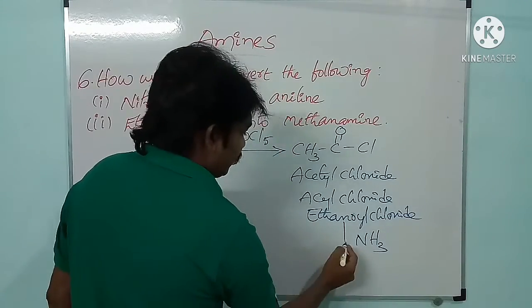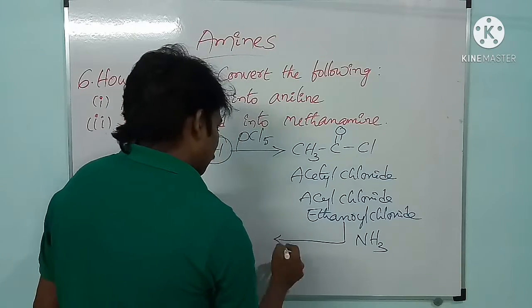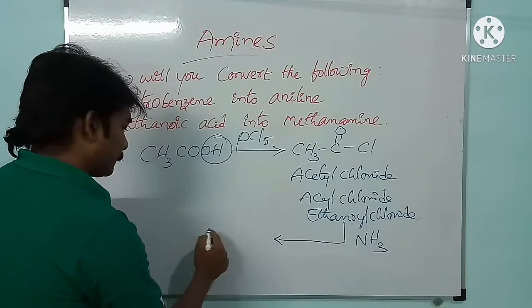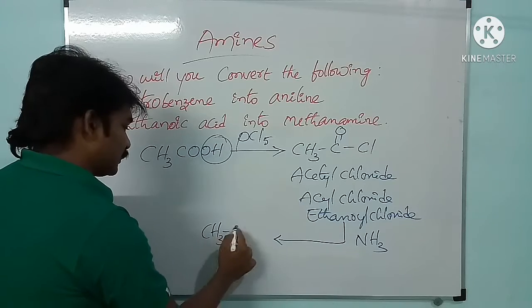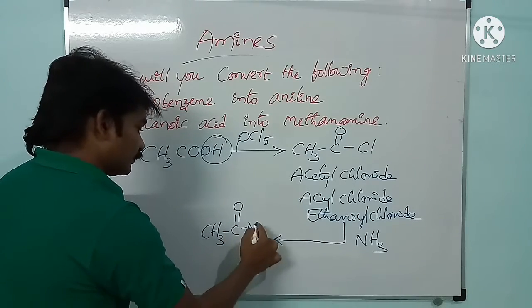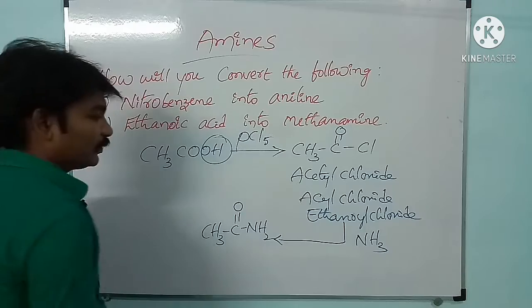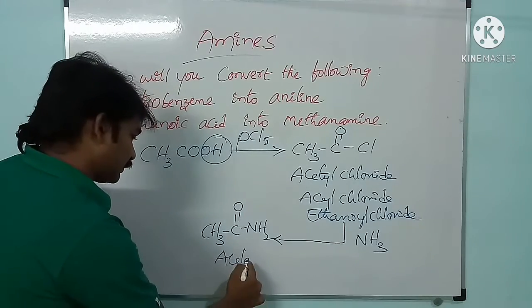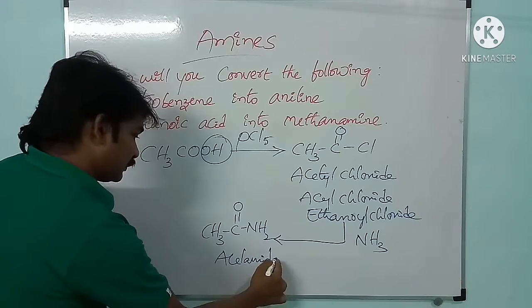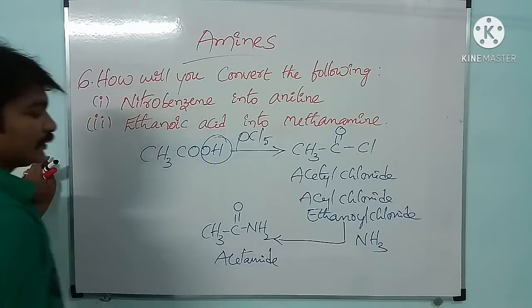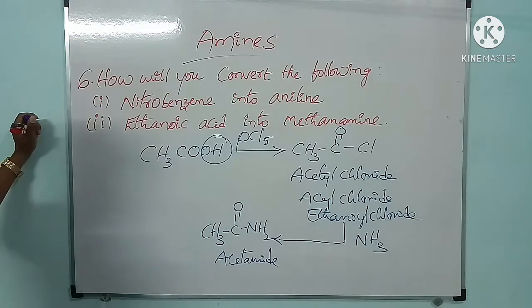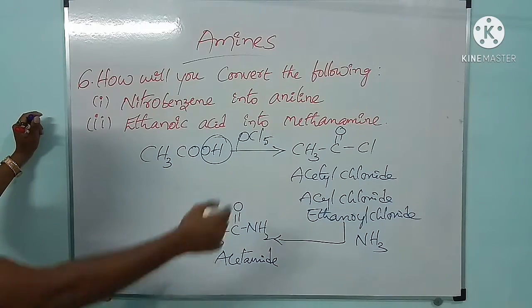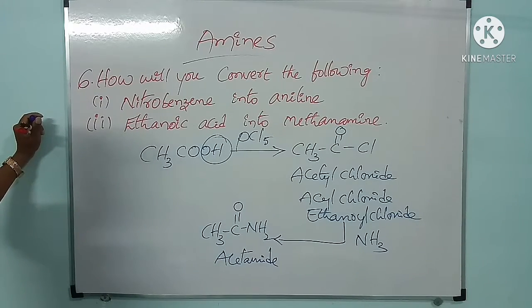On treating with ammonia, we will get CH3, C double bond O, NH2. What is this? Acetamide. We will get acetamide on treating with ammonia.